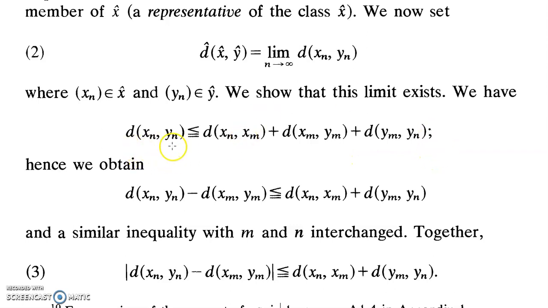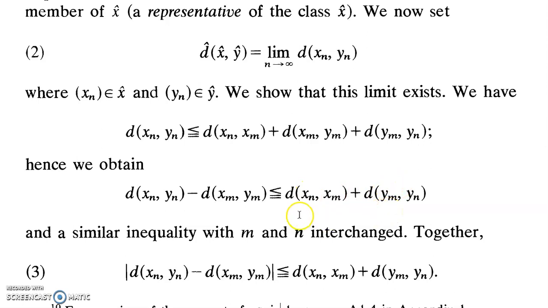So d(x_n, y_n) is less than or equal to d(x_n, x_m) plus d(x_m, y_m) plus d(y_m, y_n). Now we move the term d(x_m, y_m) onto the left hand side. What we obtain is d(x_n, y_n) minus d(x_m, y_m) is less than or equal to d(x_n, x_m) plus d(y_m, y_n). In our case, we assume that x_n and y_n are Cauchy sequences.